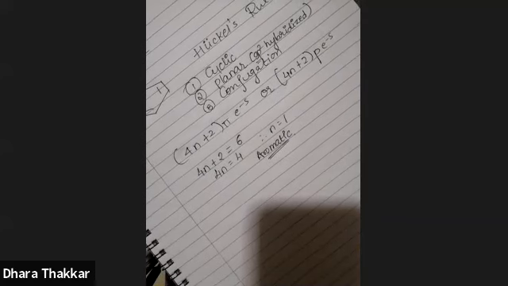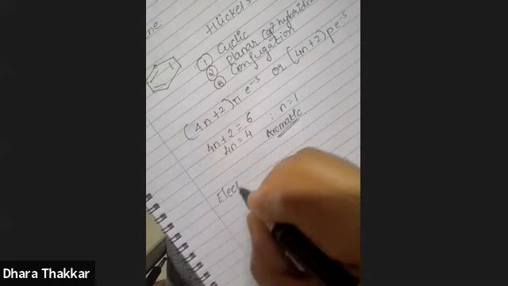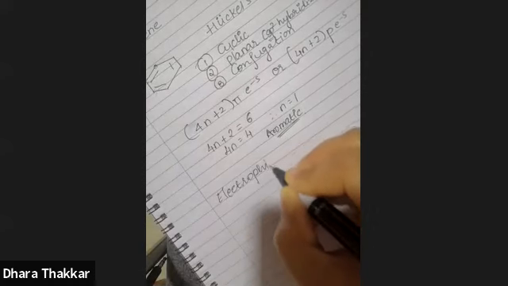This is how you can find whether the given compound is aromatic or not. If it fails to fulfill any of these criteria, you can straight away call it a non-aromatic compound. Now, aromatic compounds undergo electrophilic substitution reactions. This is one of the most important criteria for them. They undergo electrophilic substitution reaction.